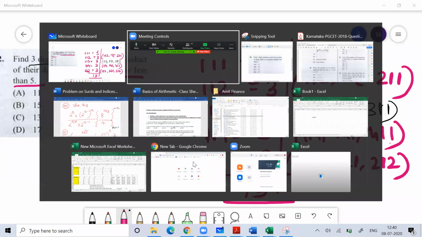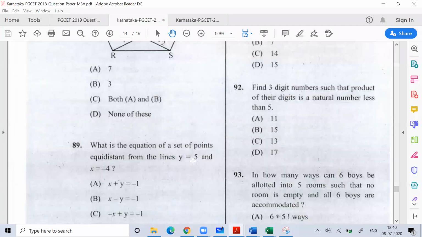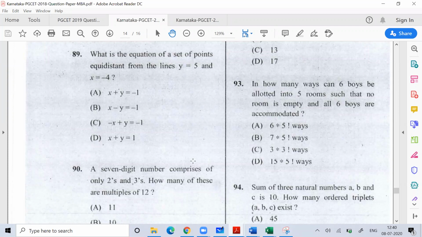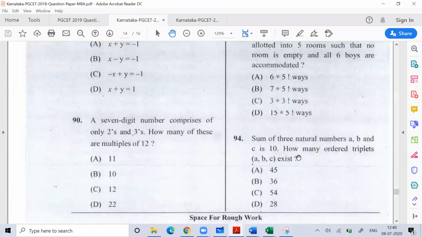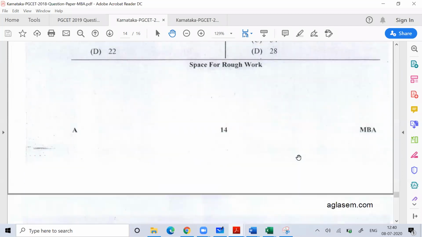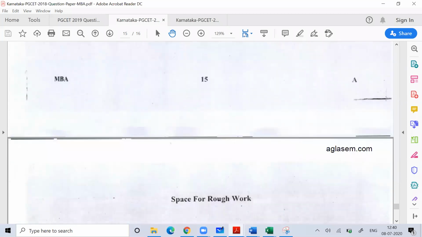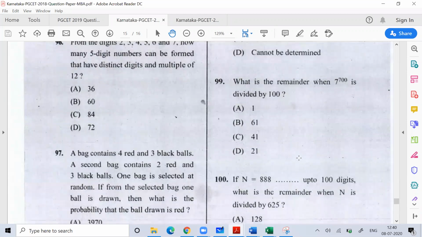So you can see the idea I wanted to tell you. If you see the 2019 paper, it was very easy. If you compare 2019 with the 2018 paper, the level of questions is moderate to difficult. Question 93, option D, permutation and combination. In 94, all are very good level questions. You cannot do them very easily. In exams, you may get easy questions, you may get difficult problems. So prepare for the worst.